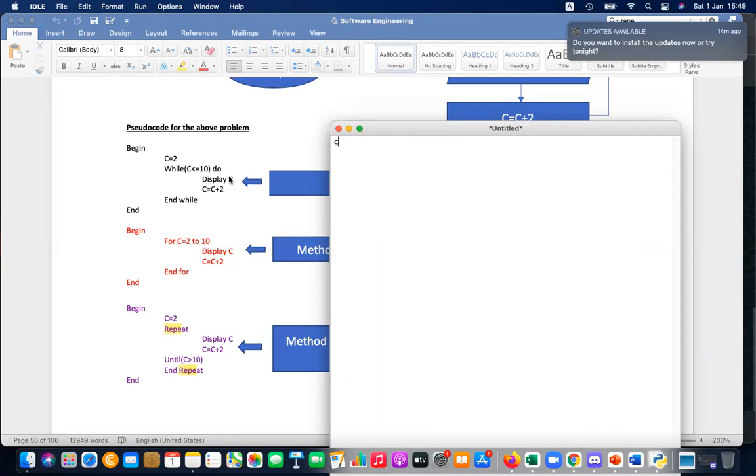So C equal to, I can write the same, C equal to, then while is the condition. Because this is a repetition, we are not using if. Even though the condition symbol in the flow chart looks like if, we cannot use if since it does not have a way to go back up.